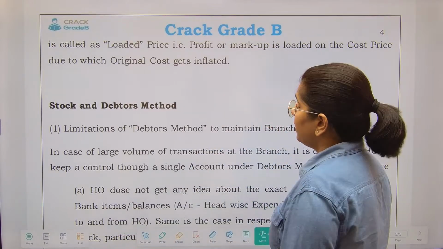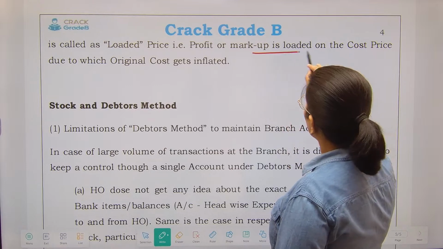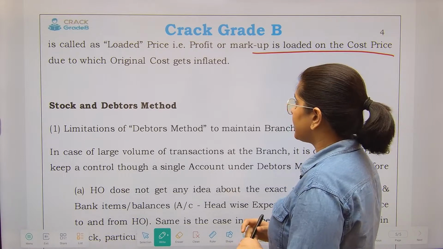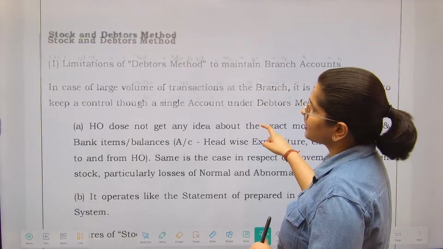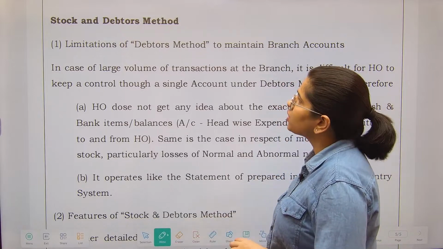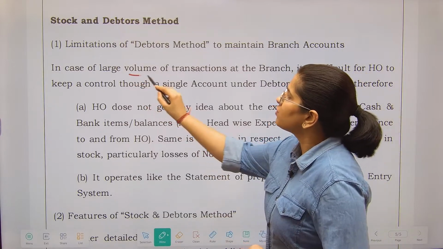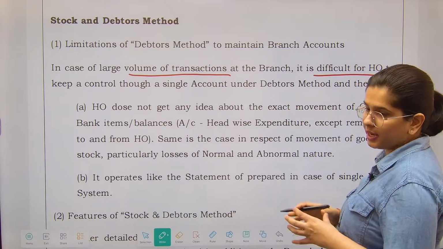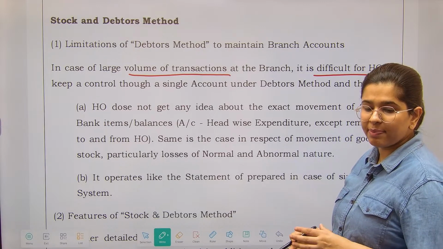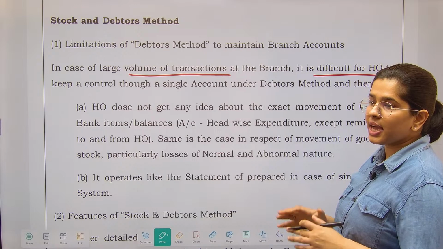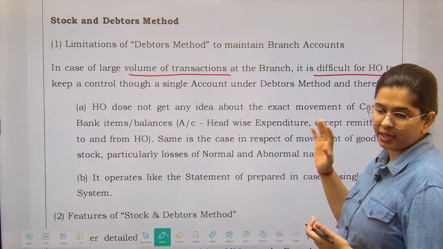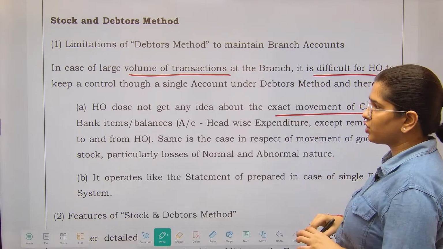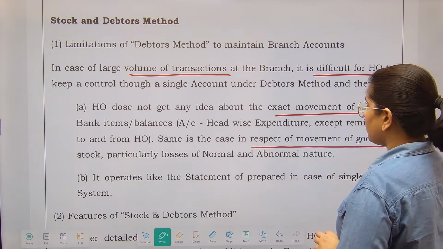So under the second method, which is called the loaded price, profit or markup is loaded on the cost price due to which the original cost gets inflated. And lastly, we have the stock and debtors method. So what are the limitations of the debtors method? See, in case of a large volume of transactions, it is difficult for the head office to keep control through a single account. Under the debtors method, we maintain a single account. So if transactions are very high, it will be difficult to maintain the records. HO does not get an idea about the exact movement of cash and bank items. Same is the case in respect of the movement of goods.